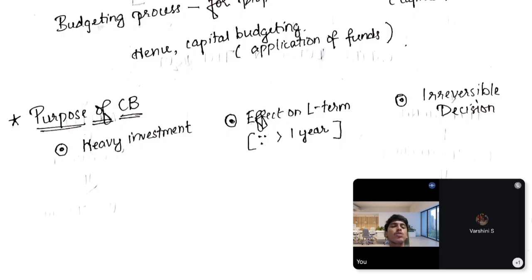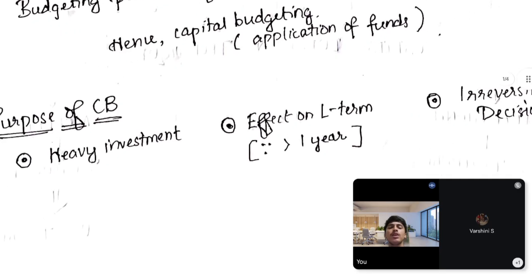Next is effect on the long term. We have seen capital goods and revenue goods. We have learned this in basic accounting. Capital means a period of more than 1 year. We know that in accounting, the basic principles of accounting and all, we have studied the capital and revenue differentiation. That's the same thing here. It is an effect on the long term, that is, more than 1 year.